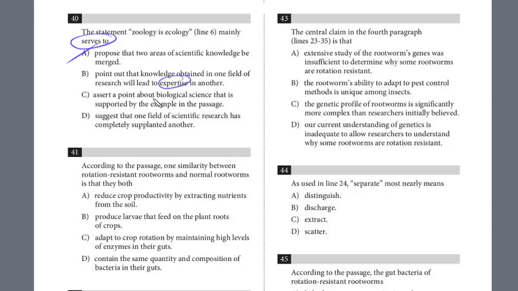Assert a point about a biological science that is supported by an example in the past. It's kind of a broad answer, but this is correct, right? The point is that biological science is not just the study of animals. If you really want to understand them, they're a collection of microbes, and you have to study the ecology here. This one is the answer.